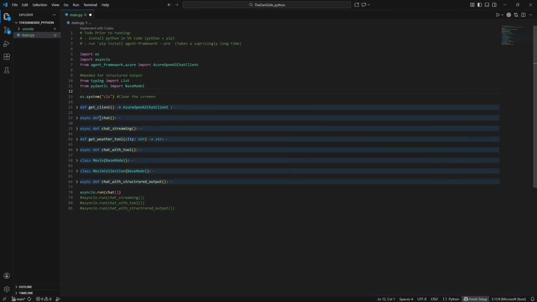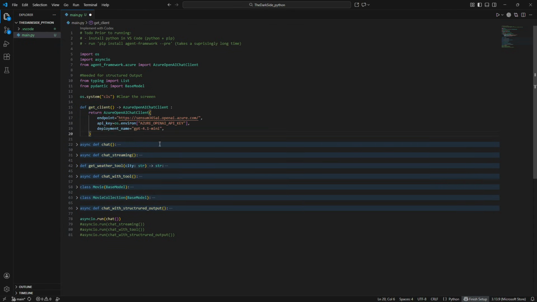So the first thing is I'm just clearing the screen, and then I'm defining a client. We're just making a client with an endpoint, an API key, and a deployment name, meaning the model. This actually surprised me a little because it's very opinionated in that I don't need to have this line in place, and then it would just assume that there was an API key with an environment variable called this, in the same manner for an endpoint and a deployment name.